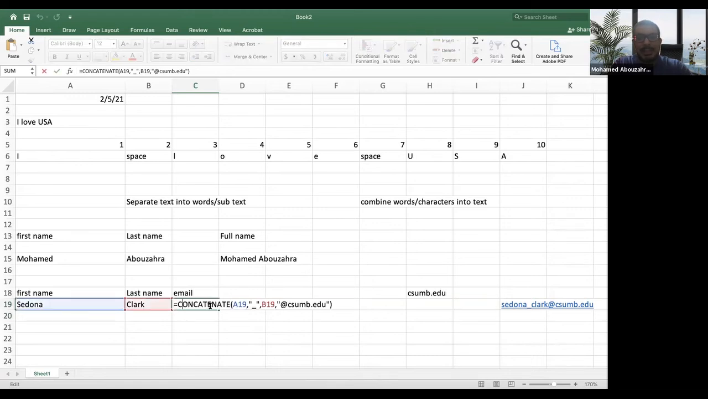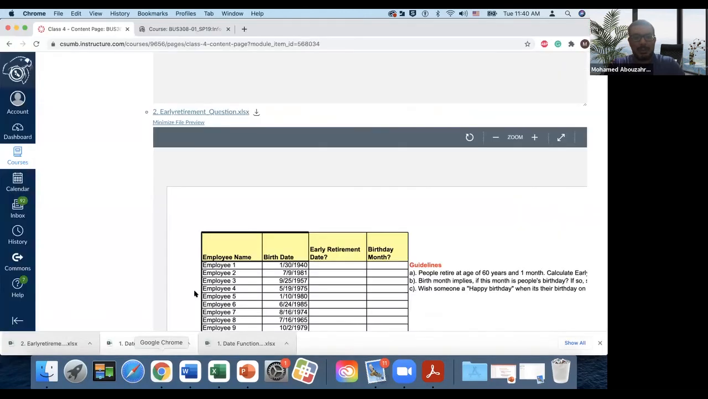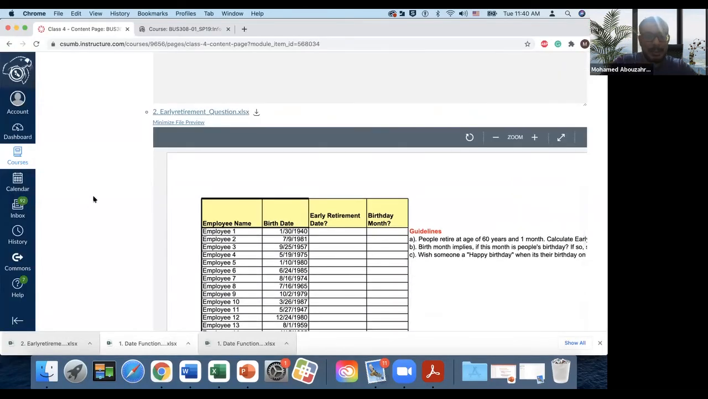Okay, so it doesn't matter. You can have as many texts as you want, up to 128 texts, so you can combine as many texts as you want. So I combined the first name with an underscore with the last name and then with at csumb.edu. Okay. So any questions about the concatenate function, guys? All right. Perfect. So let's see the next example and let's see if we will do it today.